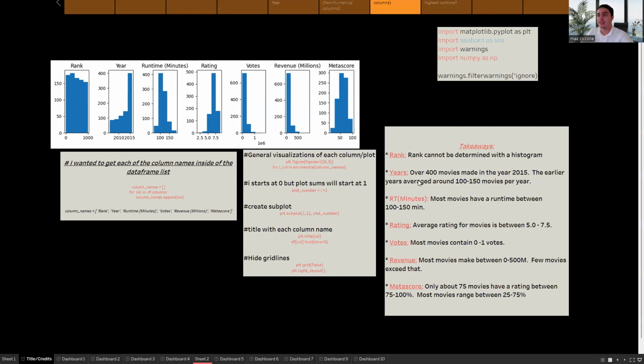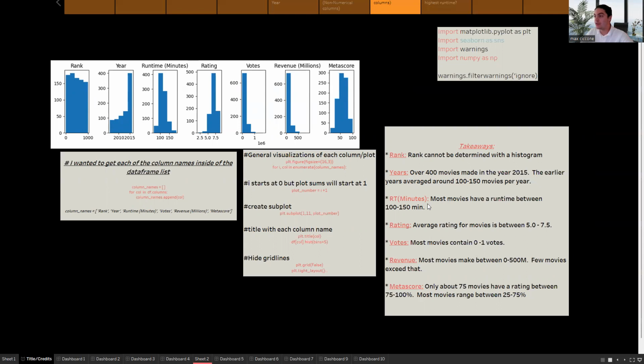But let's move on to years, and this one's pretty good. We have a similar graph earlier in the presentation showing the same results. The movies made and the years. As the years go by, more movies are made. This is demonstrated in this depiction right here perfectly.